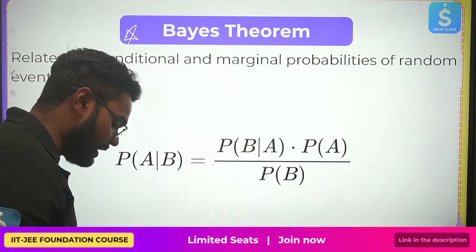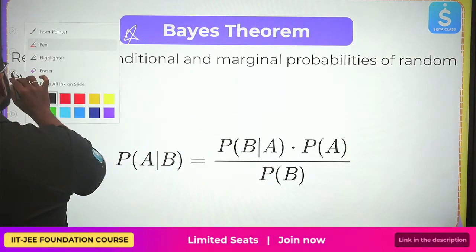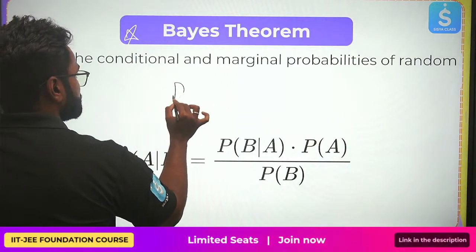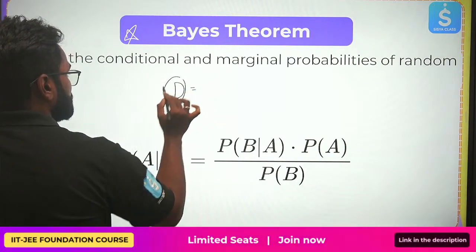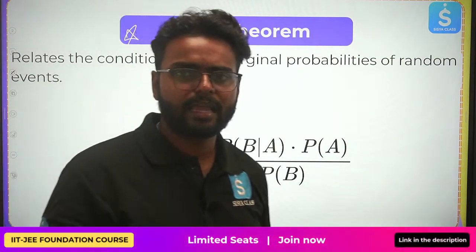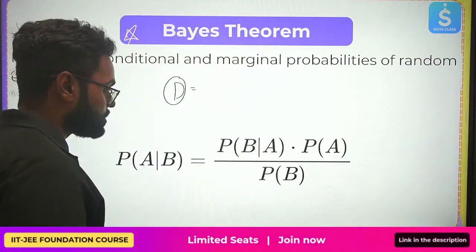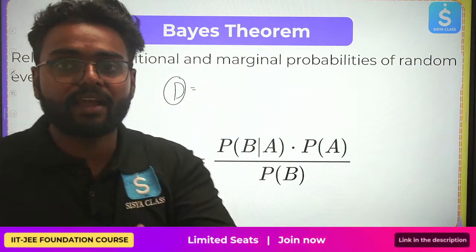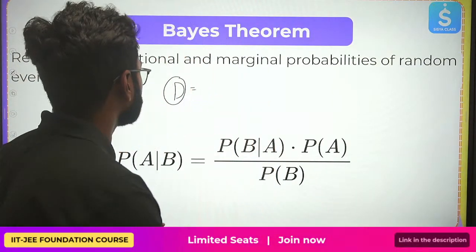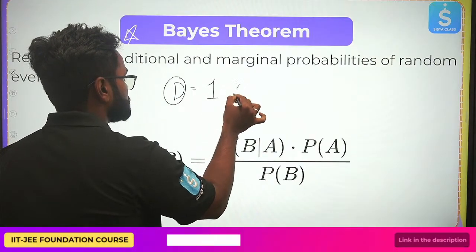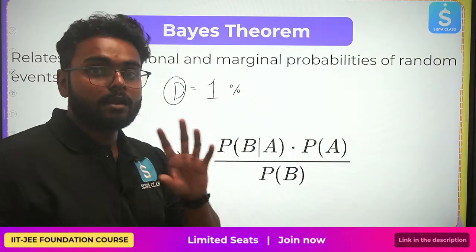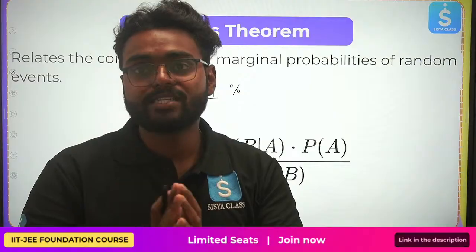Let's consider a disease, some disease, corona, anything you want. The probability that it affects is 1%. Now, here the question begins.